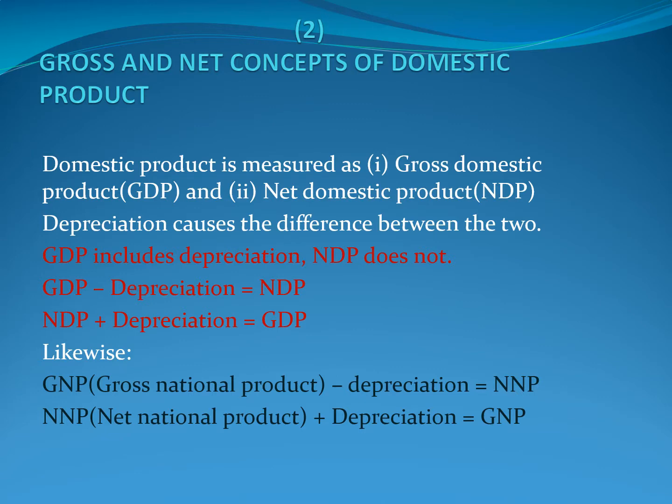Now we'll make a distinction between gross and net concepts of domestic product. Investment or capital formation refers to addition to the capital stock of an economy, for example, construction of a building, purchase of machinery, and addition to inventories of goods, etc. Investment can be looked at in two forms: gross investment and net investment. Gross investment is addition to the stock of capital before making allowance for depreciation.